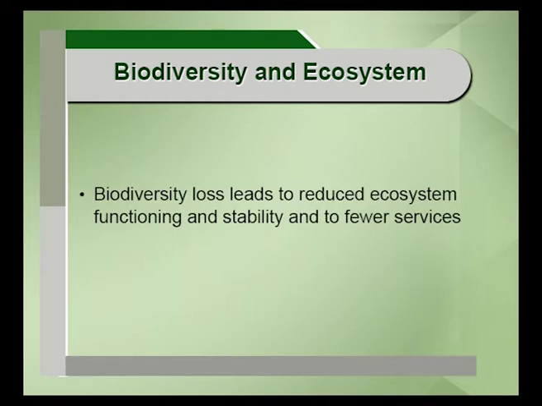The biodiversity loss can lead to reduced ecosystem functioning. If that is happening, then what will happen? The services that we are getting from the ecosystem will be reduced drastically, and if the services are reduced, what will happen to the living organisms? Their existence, their survival, will be dangerous, it's very risky. So the point I want to say is that biodiversity change will have a deep impact on ecosystem function and ecosystem service provisions.